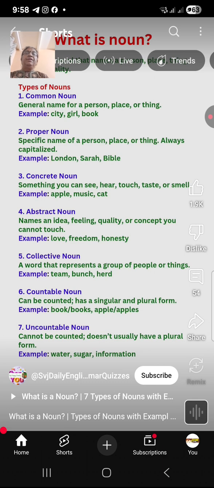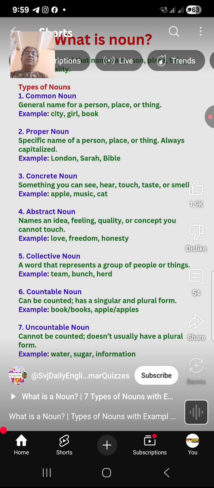Third one, concrete noun. Concrete is something you can see, you can hear, touch, taste, smell. That type of noun, for example, apple. Music you can hear, apple you can touch, see, taste. This is called concrete noun.